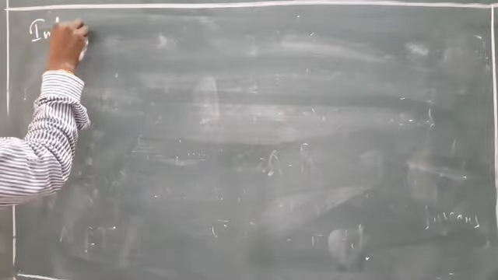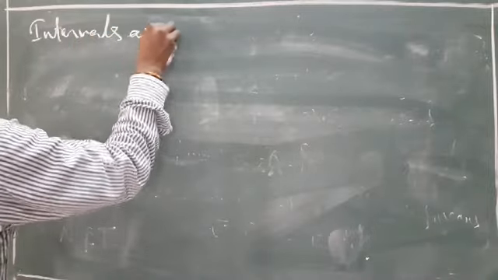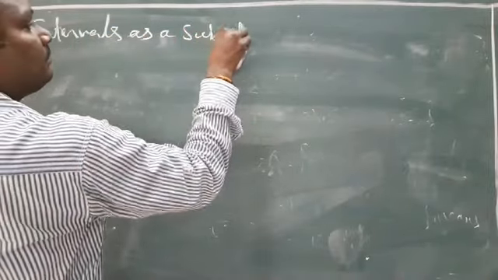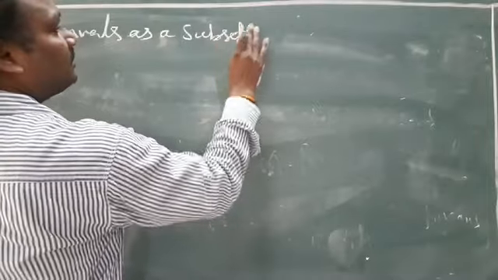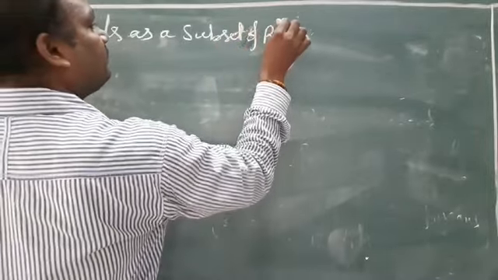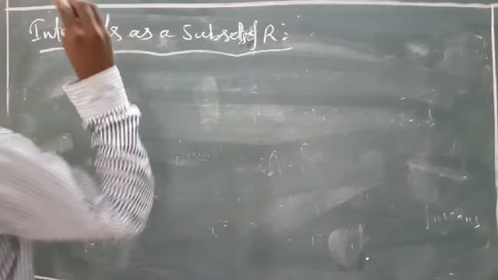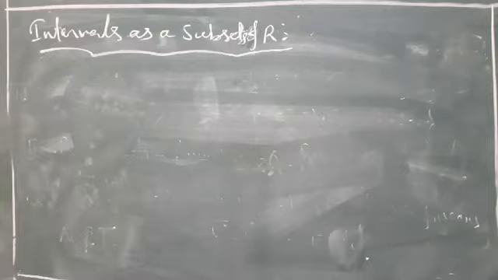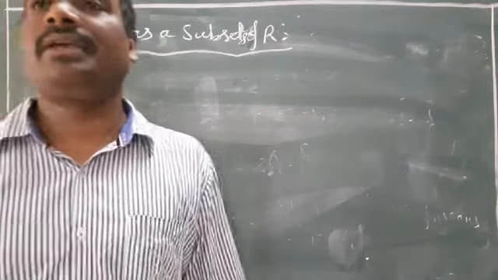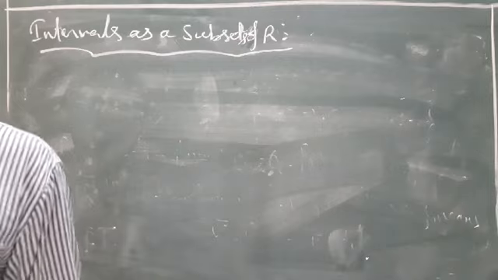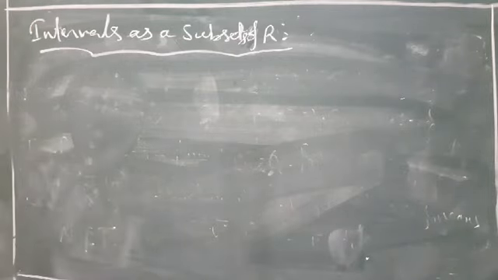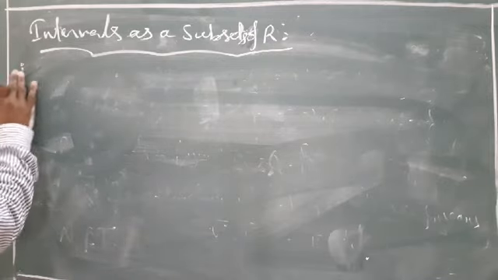Intervals as subsets of R. Okay. Here intervals as subsets of R. Okay. Intervals. What are the intervals? Here four intervals are there. क्या sir? Open interval, closed interval, left open right closed, left closed right open. Four intervals are there. One by one we will discuss now.